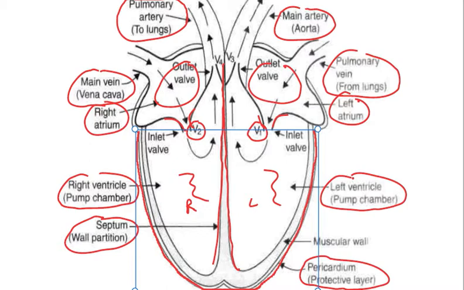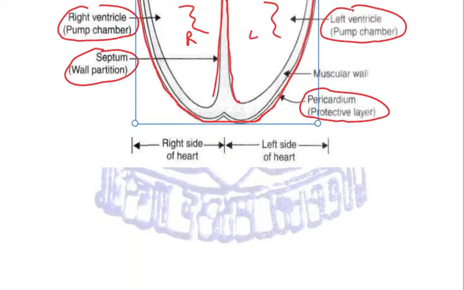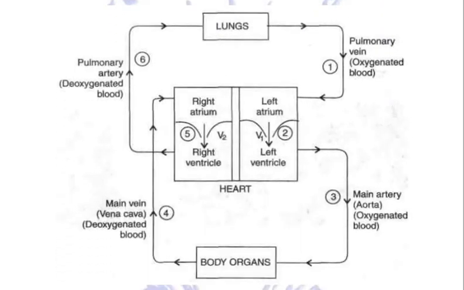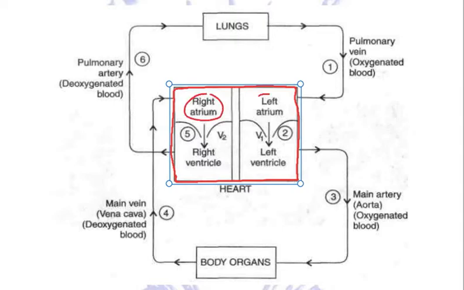Now let us try to understand how exactly the circulation takes place in the heart. This is the circulation in heart. We have represented this with the help of a flowchart. We have assumed this to be our heart, not the actual shape, just a box in order to demonstrate. The upper two parts are the atriums, right atrium and the left atrium. The lower two parts are the ventricles, right and left ventricle. V2 and V1 are the valves, right?